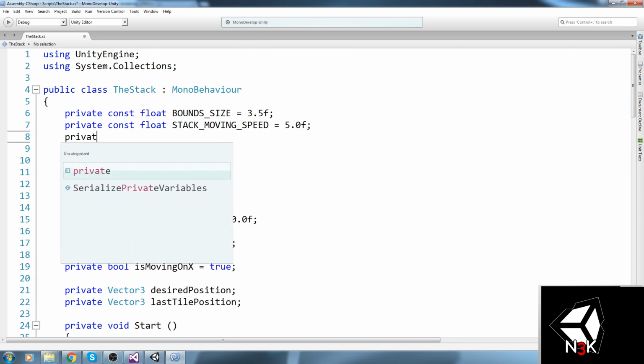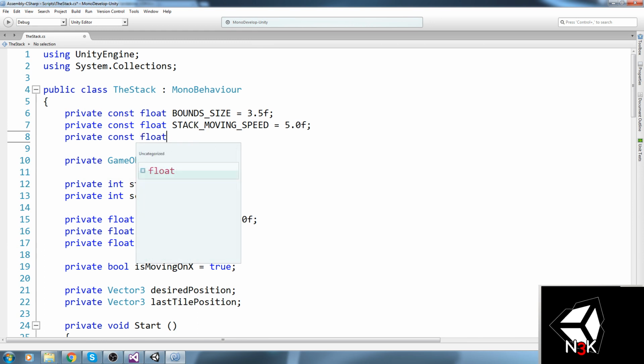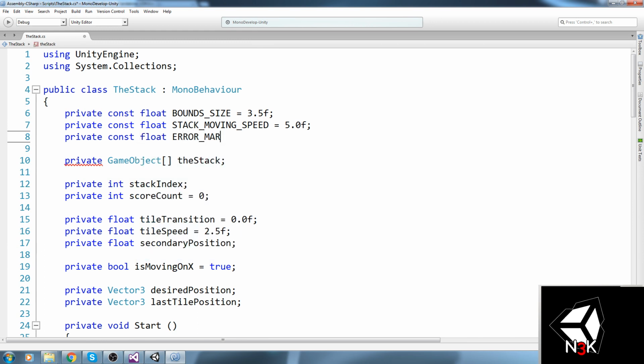So I'm going to create a private const float again that I call error margin. Let's go ahead and put it on 0.1. And this is really, if you manage to stop your thing close enough, and the position of the tile below you and your position differ by only 0.1, then we're just going to assume that you placed it perfectly. Right.